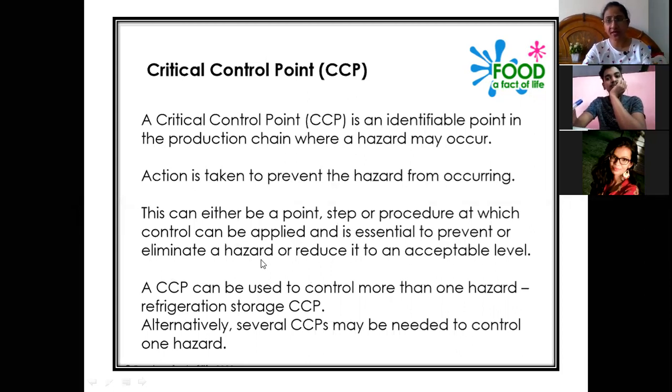Once we have identified that CCP, we can eliminate the hazard, or reduce it to an acceptable limit. A CCP can be used to control more than one hazard. So there can be one control point, or more than one critical control point, during the food chain production.